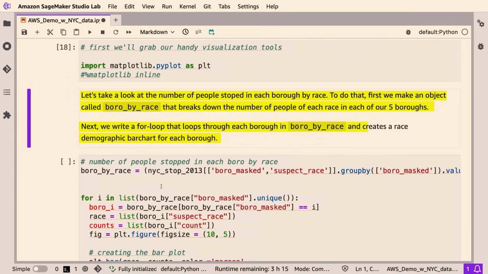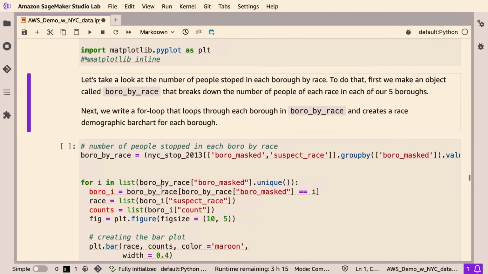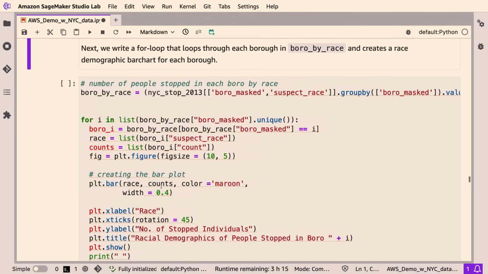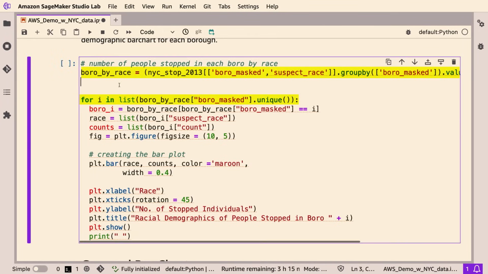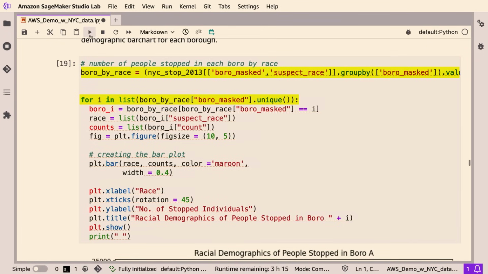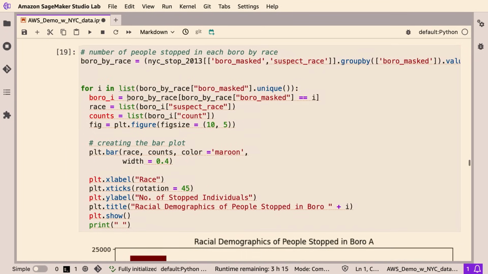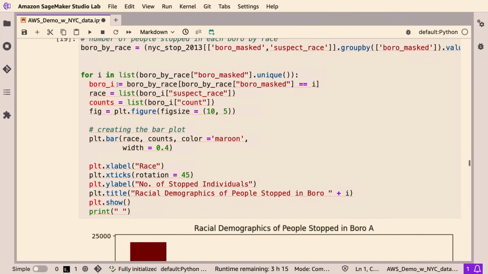And then we will use a for loop to loop through each borough so that we can look at the demographics for each borough in a bar chart. I just basically explained that. So we're making this borough by race, and then we're using this for loop to create our charts. This for loop does the loop for us.